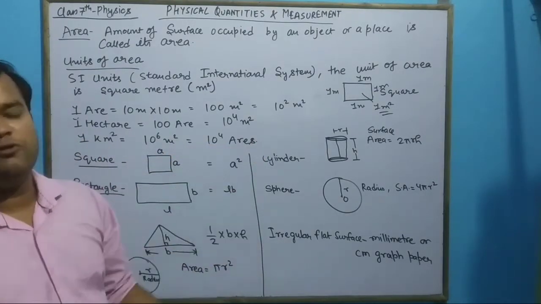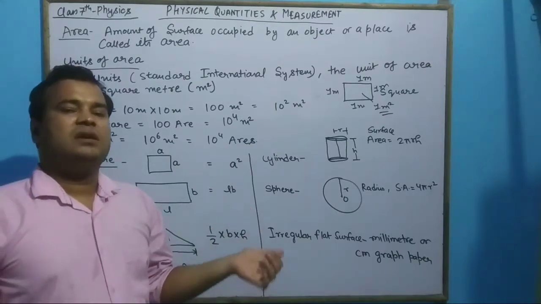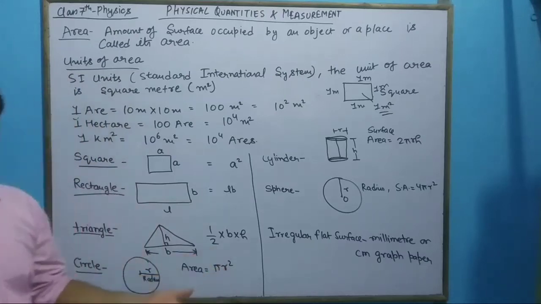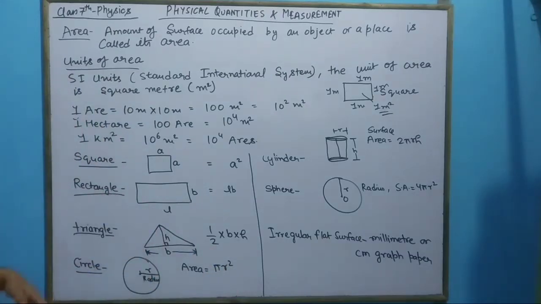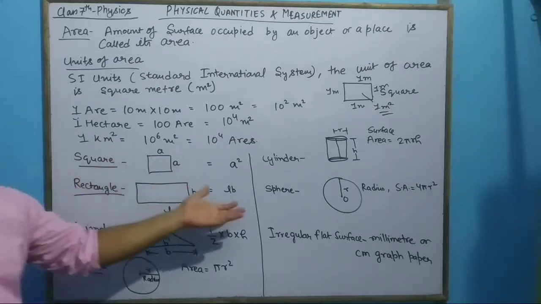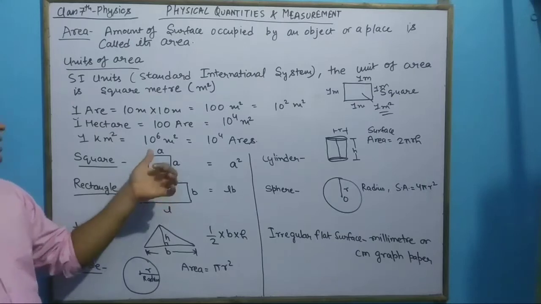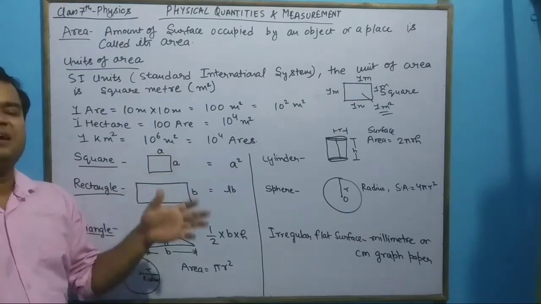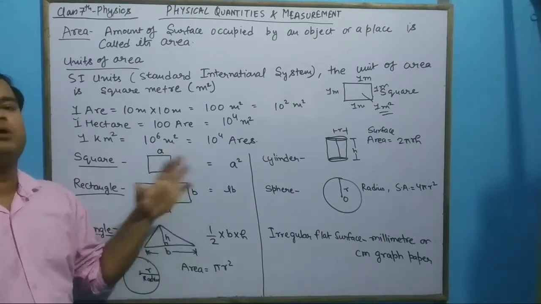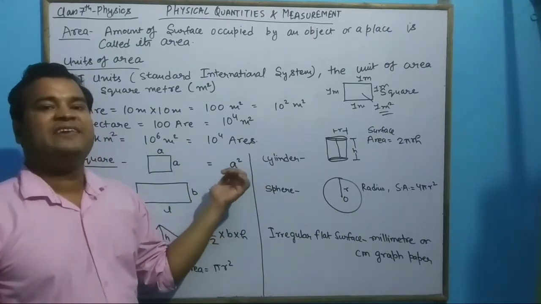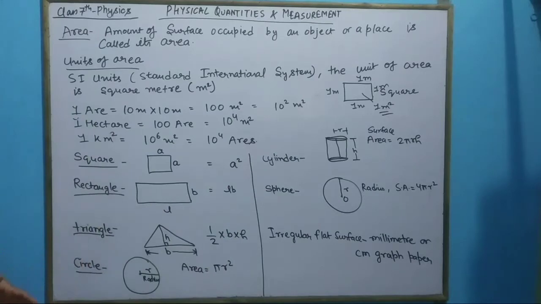There are also sub multiples, that is millimeter square, centimeter square, hectometer square, decameter square, and so on. So let us see some figures and what is the area of each. This is a square. In a square, all the sides are equal, meaning length is equal to breadth. Here A is the side of it. Area of it will be A square, A multiplied by A.